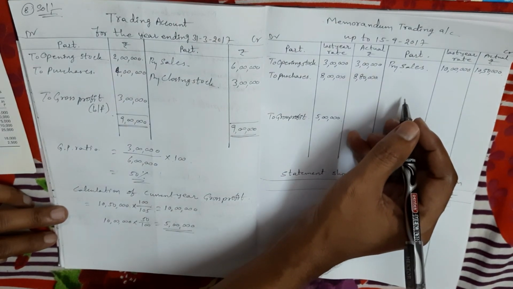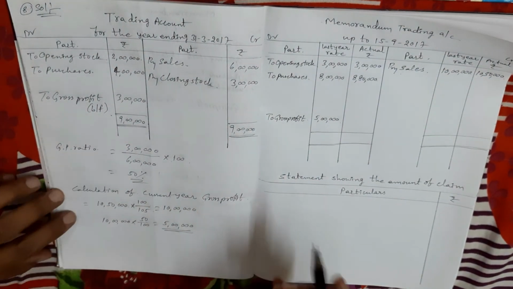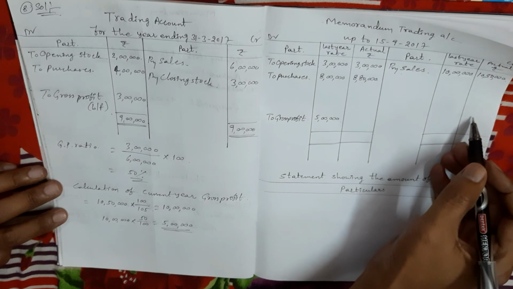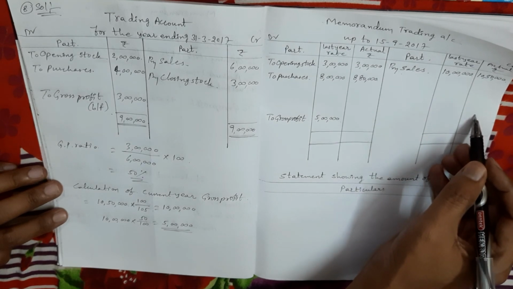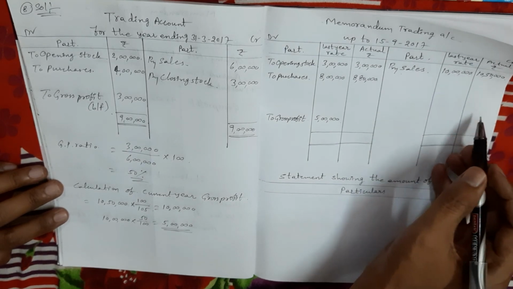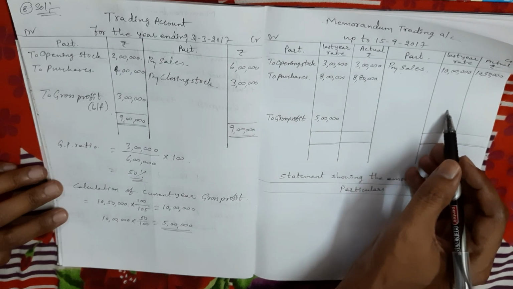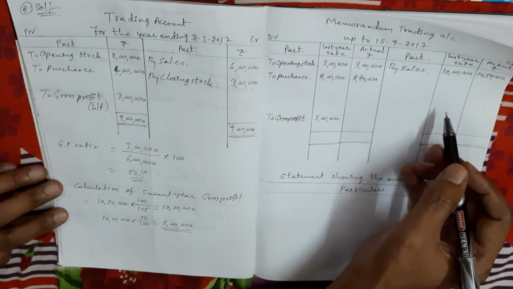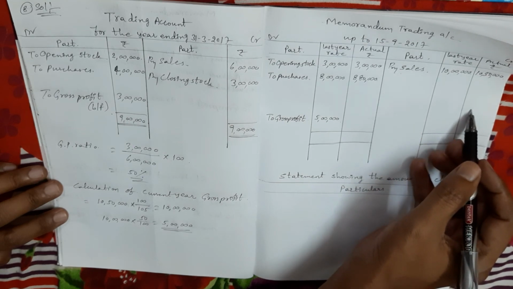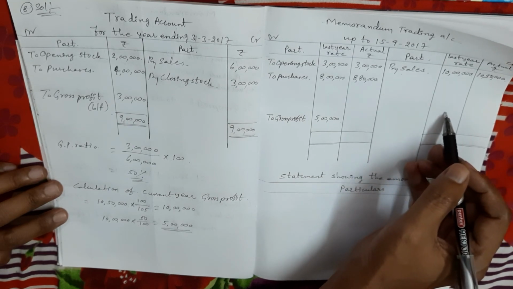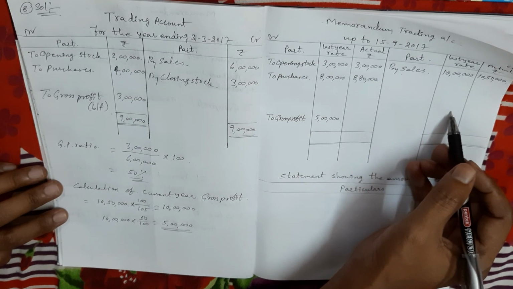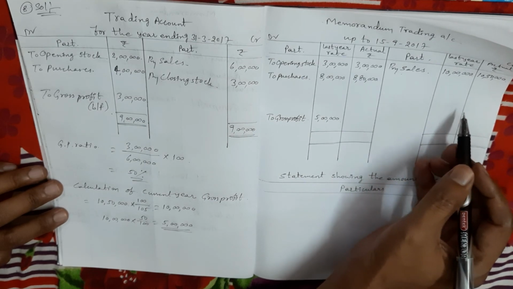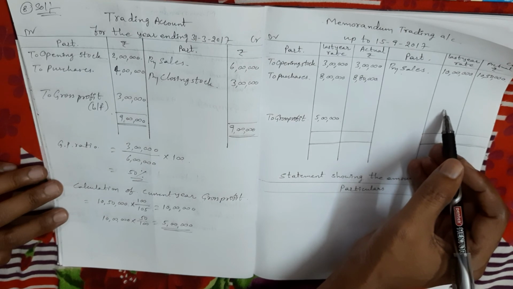Next, to get the current year closing stock amount, as per last year rate first we have to calculate, because to the amount we get as per last year, we have to add 10%. In the current year, values have increased by 10%. So first we need to calculate the closing stock amount as per last year rate.